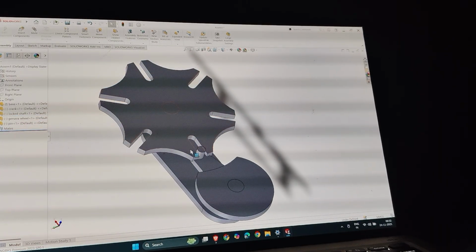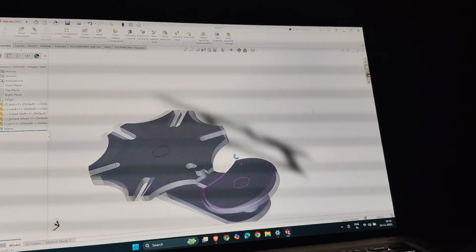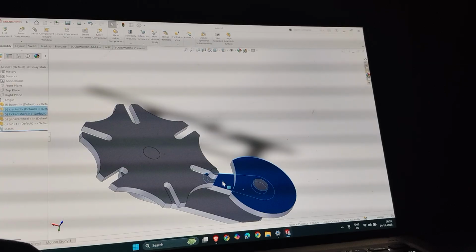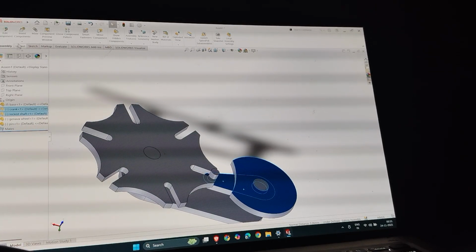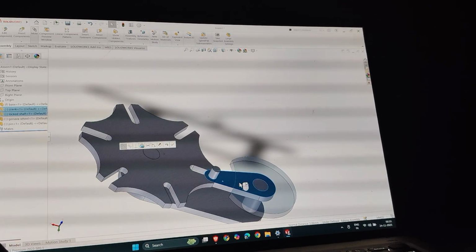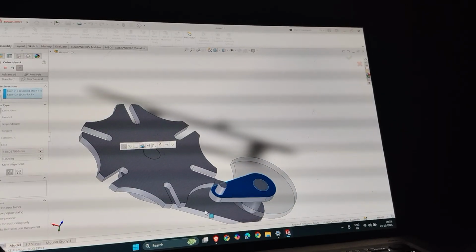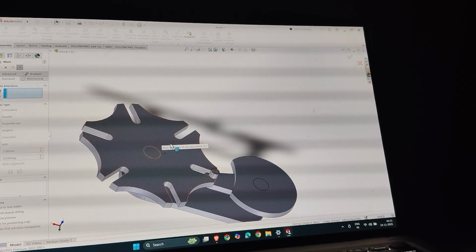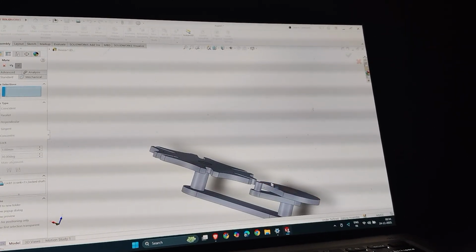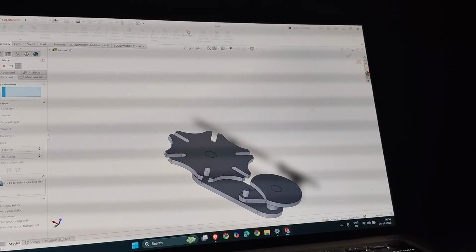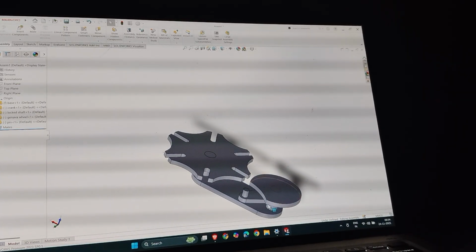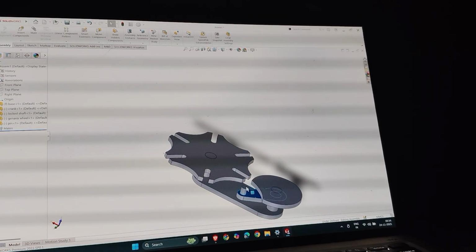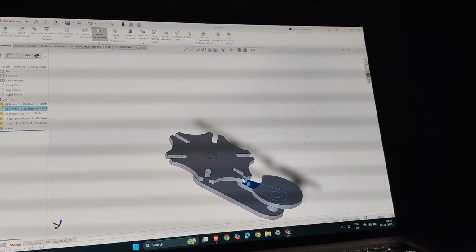Now I have to fix this motion with the lock shaft. Select it, control, and mate. Okay, I did one thing. I locked the profile of this lock shaft to the crank. Now they will rotate together.